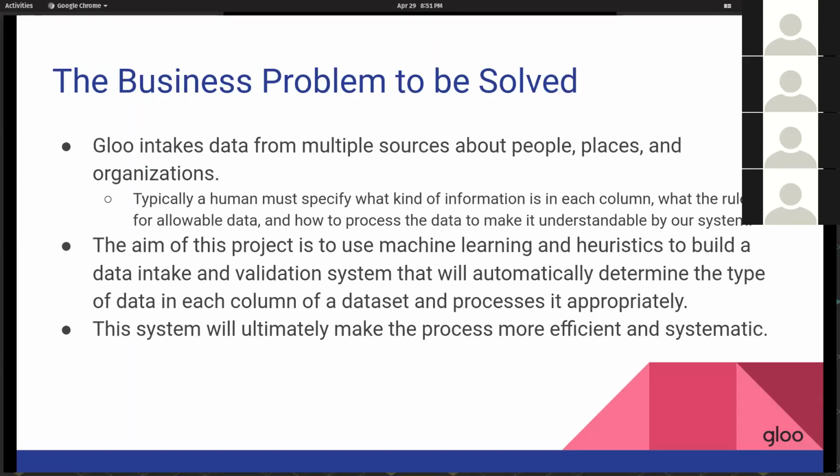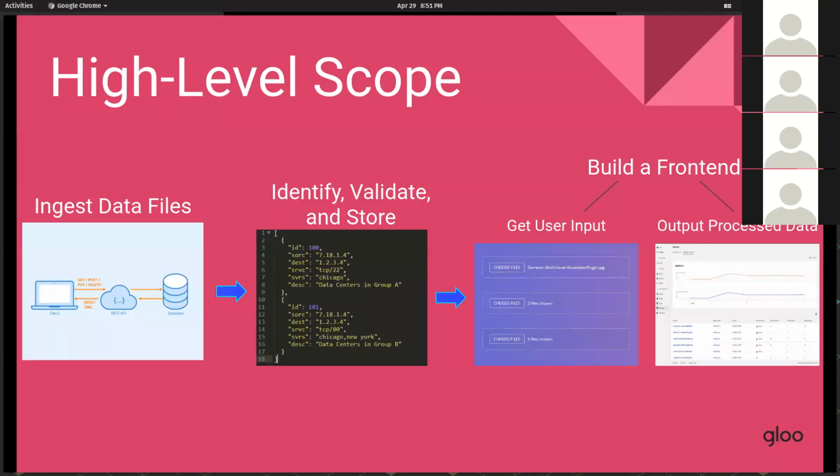Since Gloo takes data from various sources, to ensure that the system processes the data appropriately, the goal of our project is to use regex and heuristics to build a data intake and validation system that automatically determines the type of data in each column. Our application will ingest the files, validate the data, identify the outliers, and store the processed data. Then we'll also output the processed data in the front end.